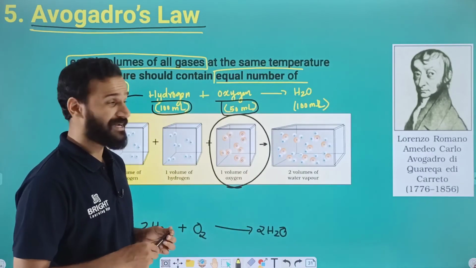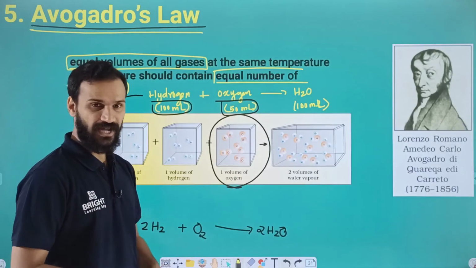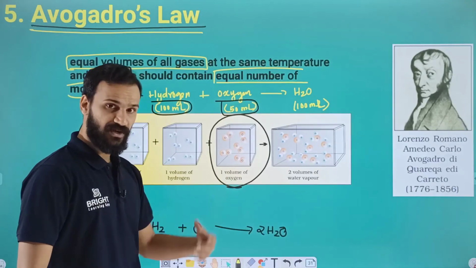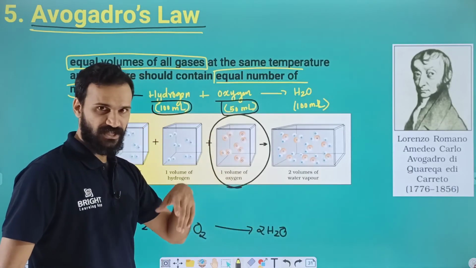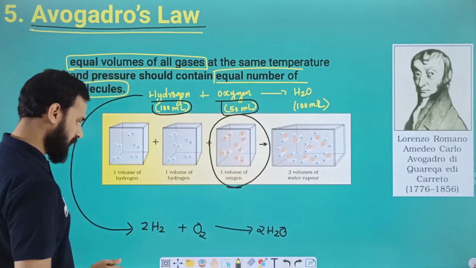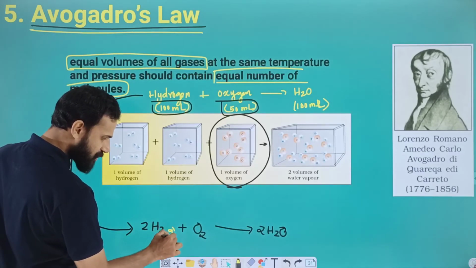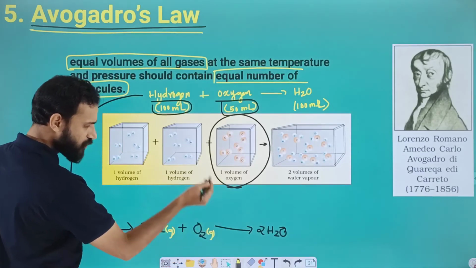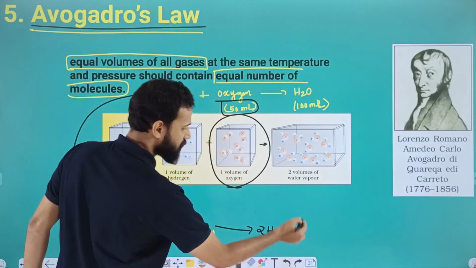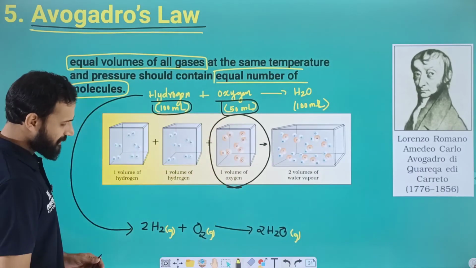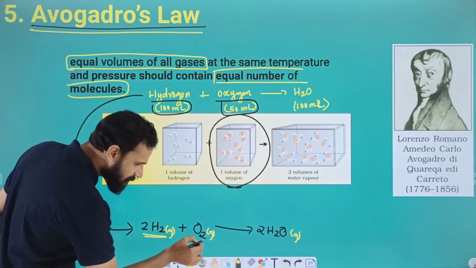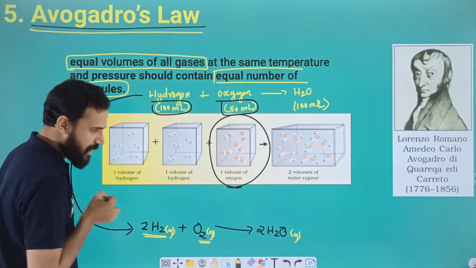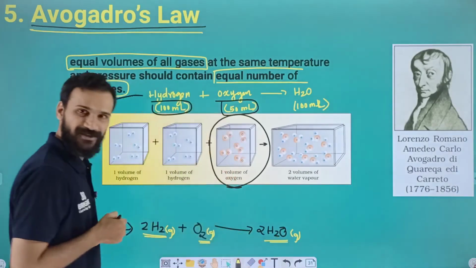Okay, because we are discussing gaseous reactions, we can only consider the gaseous reaction. So here we have to take the water in gaseous state or vapor state. Both are the same. Here hydrogen is in gaseous state, oxygen is also in gaseous state, and water is also in gaseous state. Here you can note that we have 2 molecules of H2, and here we have 1 molecule of O2, and here we have 2 molecules of H2O, isn't it?